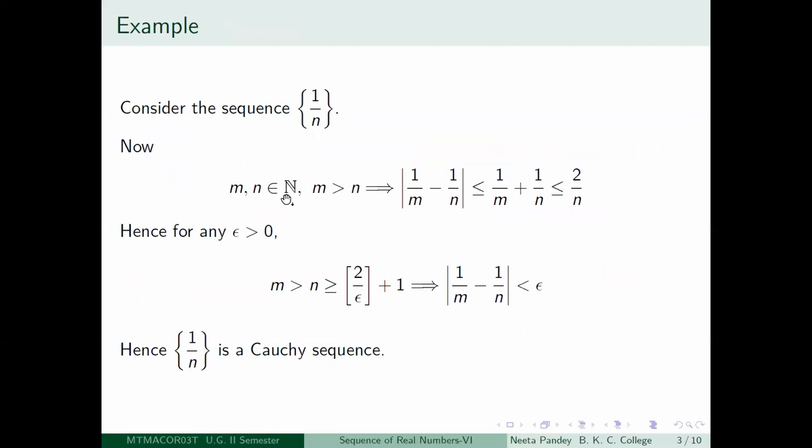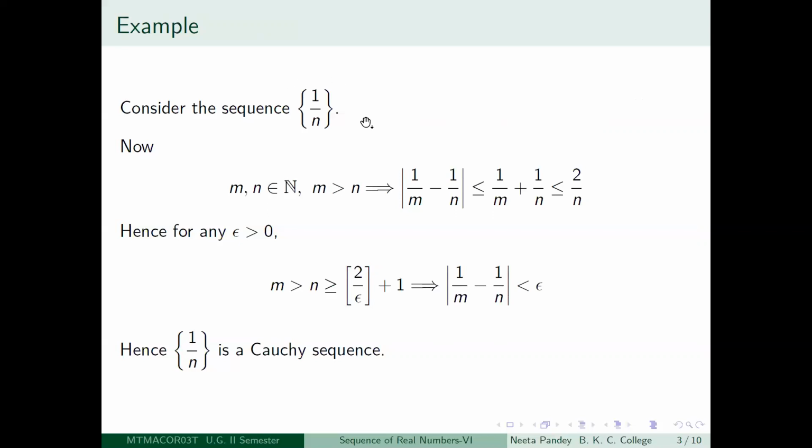The first example is the model example for studying sequences, that is the sequence 1 by n. So what is this sequence? This we have seen earlier also. This sequence looks like 1/2, 1/3, 1/4, and so on. Again, you see my cursor is moving on the right, even though the sequence is a decreasing sequence. So this is just a habit. The first term of the sequence is 1, and then it will be half, then 1/3, then 1/4. Actually, it is decreasing towards 0.